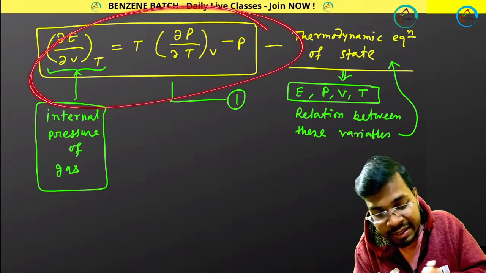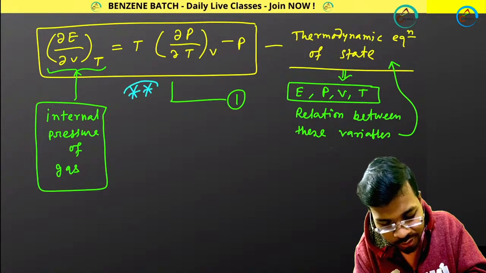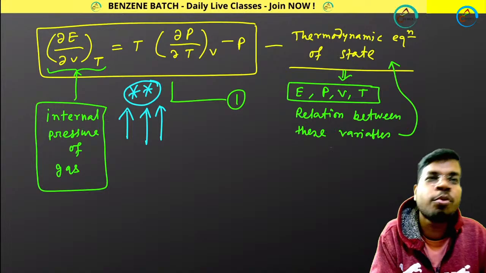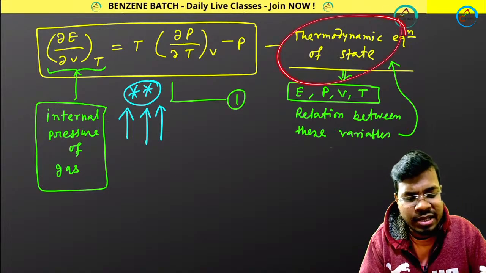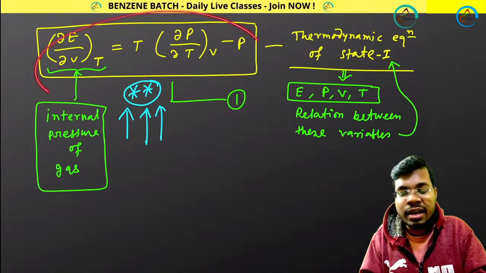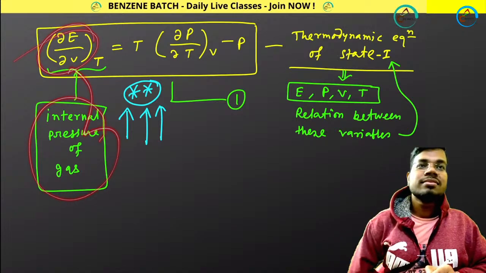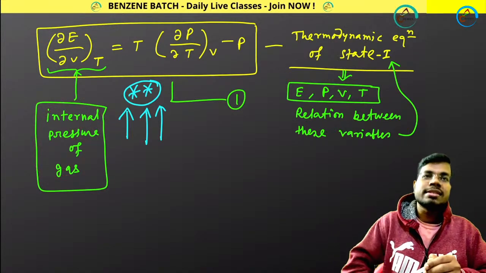Please remember this equation of state. Please do rectification. I don't know what you are doing, but please remember this expression. This is very, very important. Please remember this first thermodynamic equation of state. This is called thermodynamic equation of state 1 with internal energy, del E del V at constant T. That is called the internal pressure of the gas. It is weird, but yeah, you have to remember this.